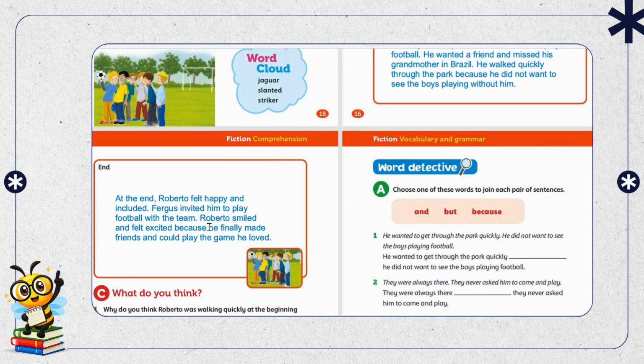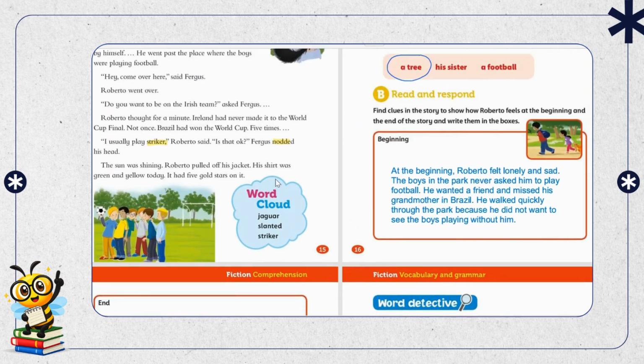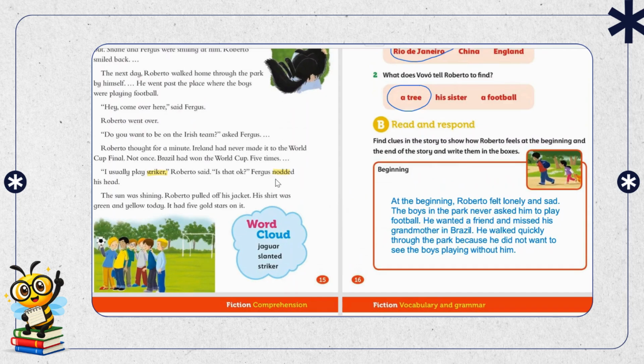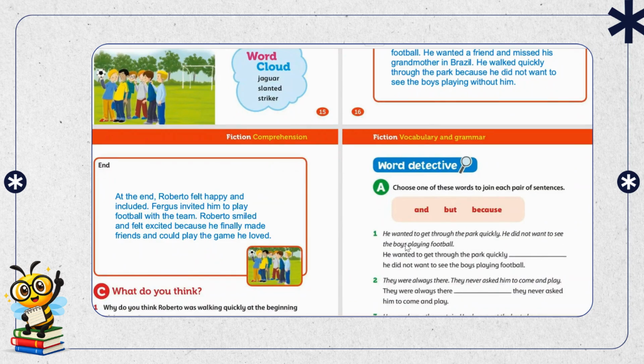So this was about it, and anything else you guys want to know, just drop it in the comments. The word cloud we already saw, the jaguar, slanted, striker, we have covered in the vocabulary word meanings, but we are going to do the exercise C and A very soon.